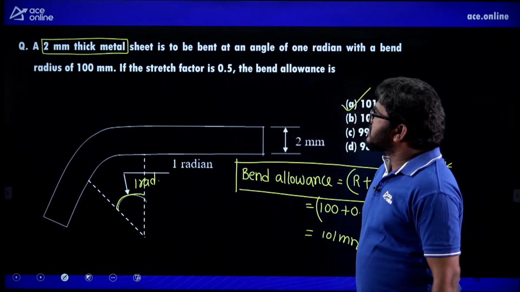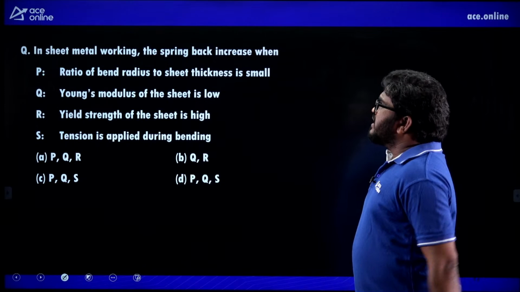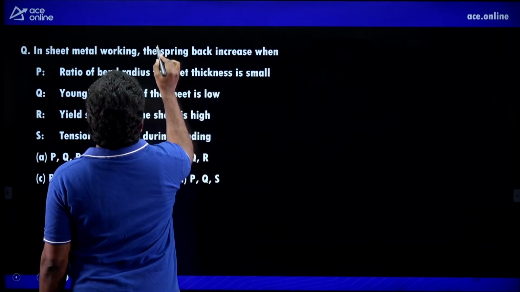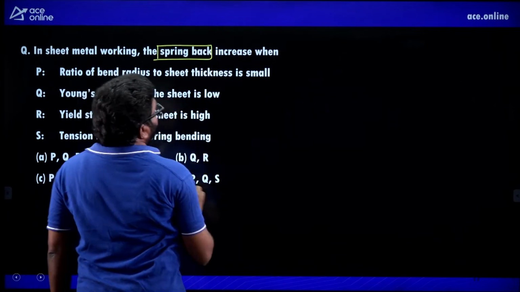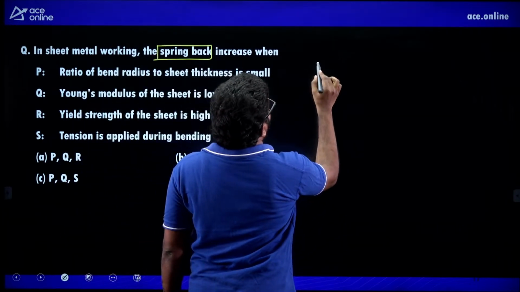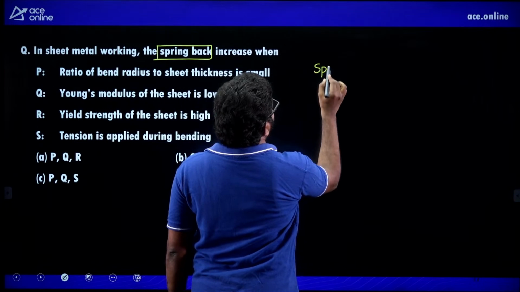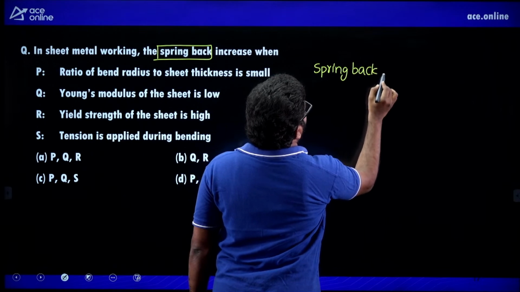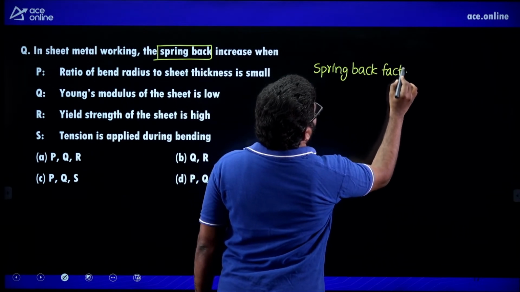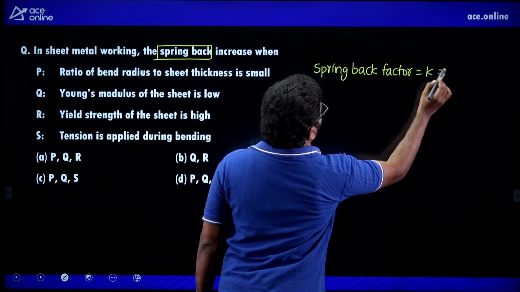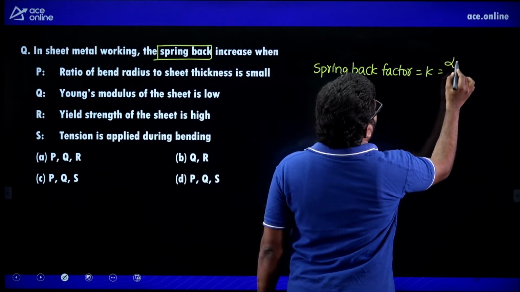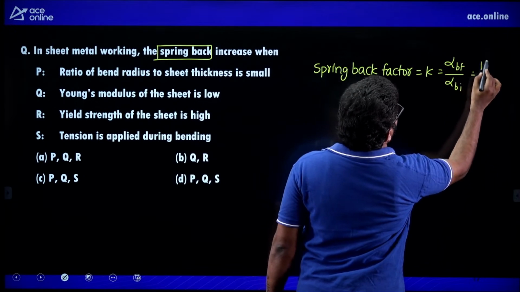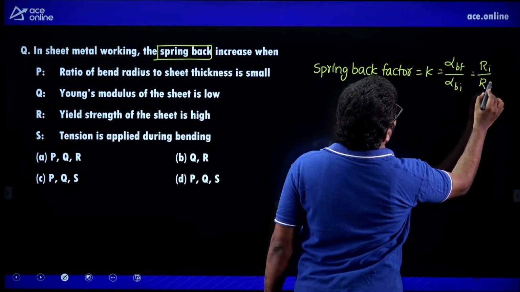Okay, next question. In sheet metal working, the spring back increases. Spring back, this is also important. I will give a formula here, but there is no need to remember that formula. I will tell you. There is a spring back factor K, which is equal to the final bend angle by the initial bend angle, or the initial radius of the bend to the final radius of the bend.